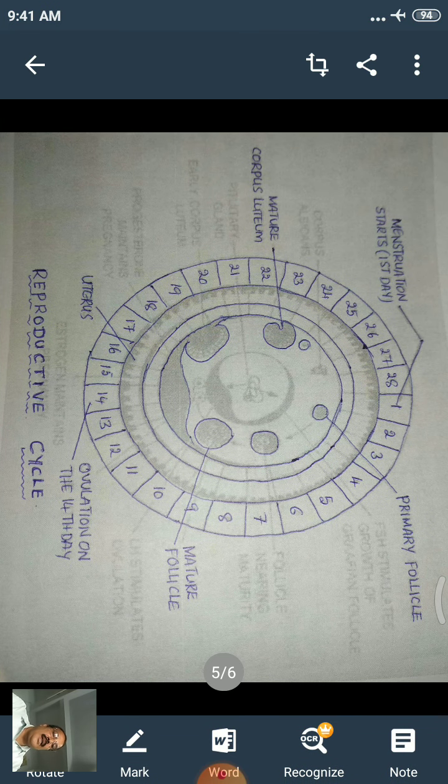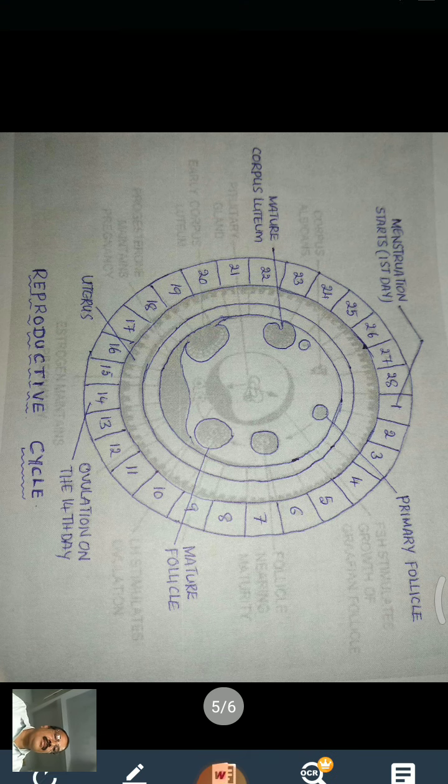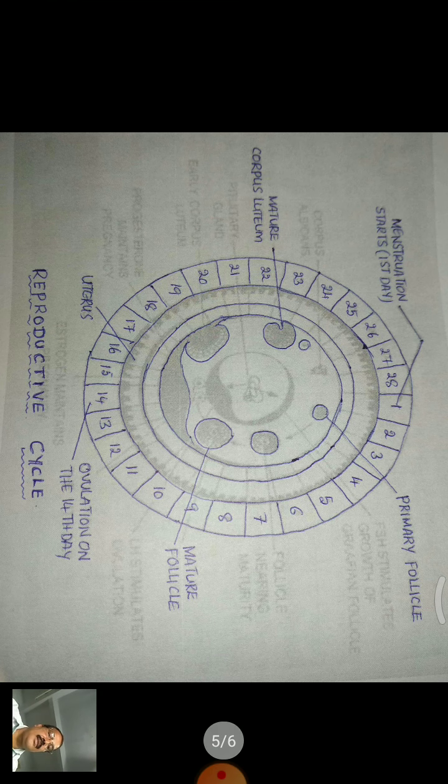I will take a reproductive cycle. Reproductive cycle, particularly menstrual cycle. The menstrual cycle is the series of rhythmic changes takes from puberty to menopause in female primates.